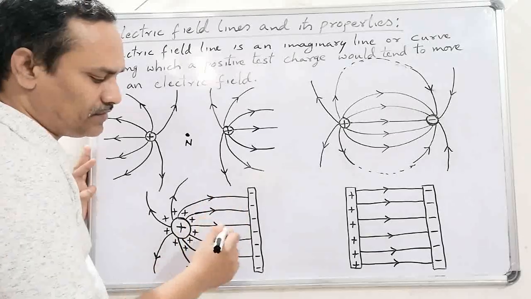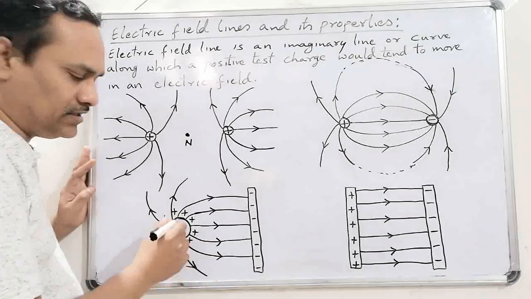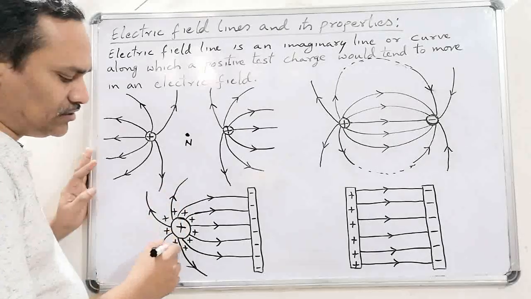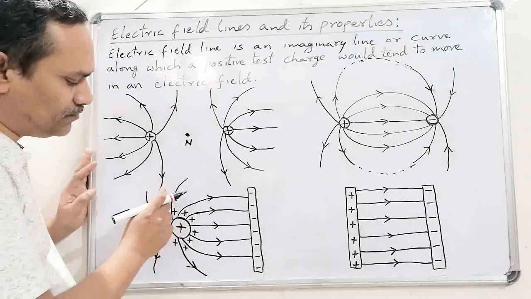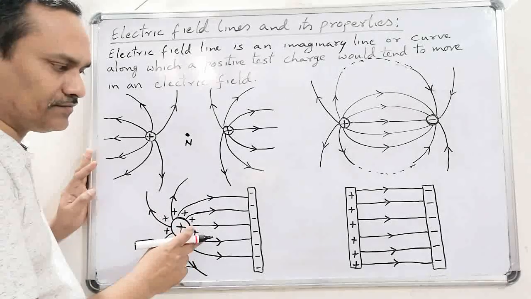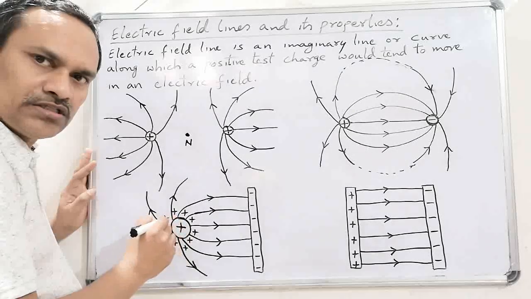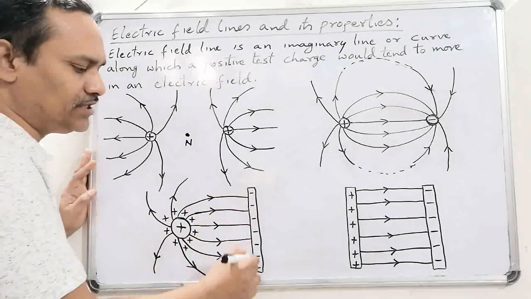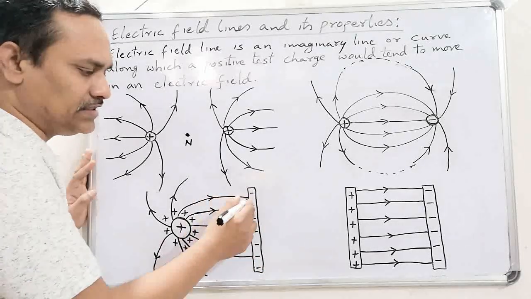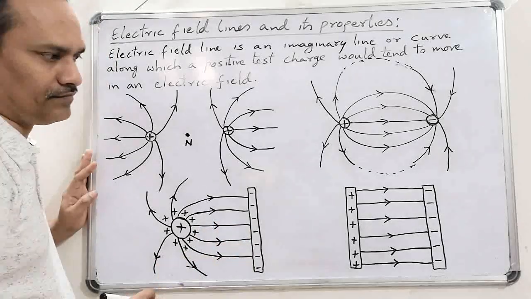Look at this, these are parallel field lines, but from the surface of the positive charge the field lines emerge outward. See that, that indicates the non-uniform electric field because they are moving away from each other. They are moving away from each other because it is a charged sphere. This is a plane sheet of charge having uniform charge density. That's why while incident on it, the field lines became parallel to each other.